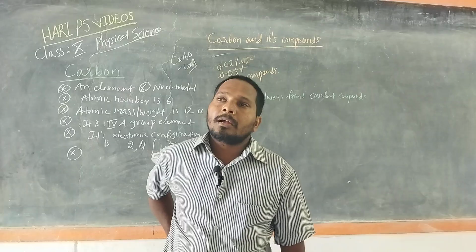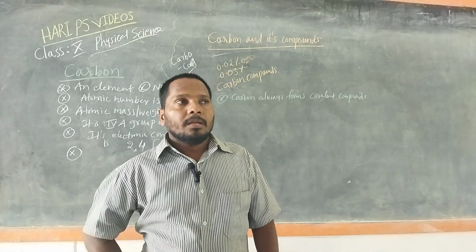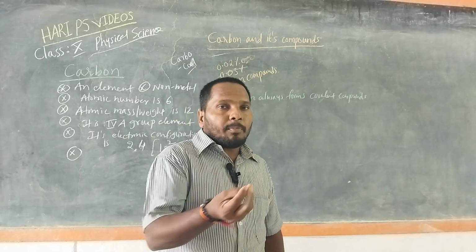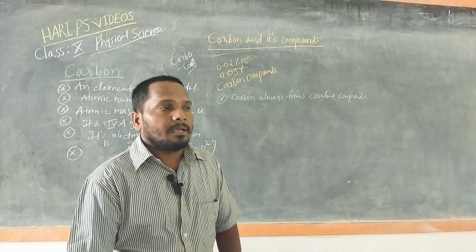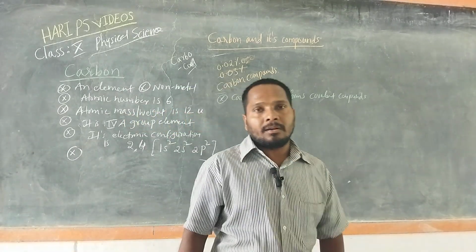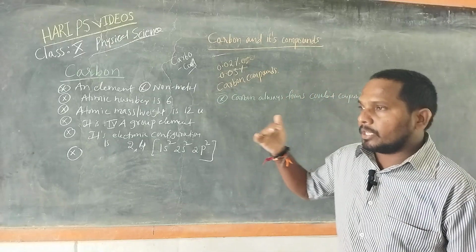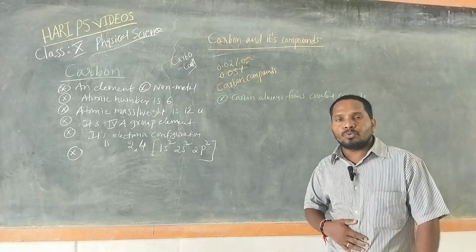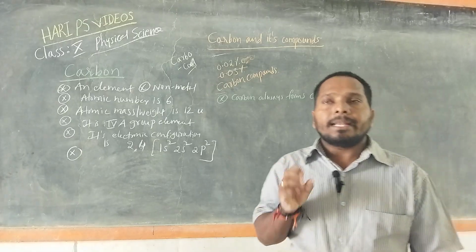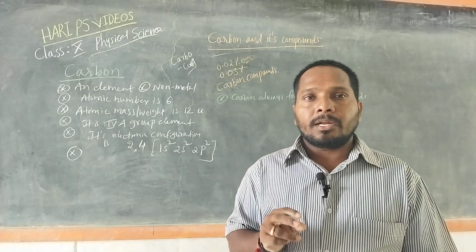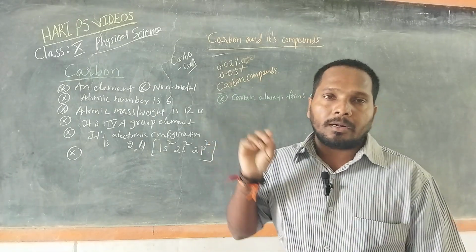How are covalent compounds formed? A covalent bond is formed between two atoms of elements by sharing the electrons. By sharing the electrons between the two elements, a bond is formed. We call this bond the covalent bond.